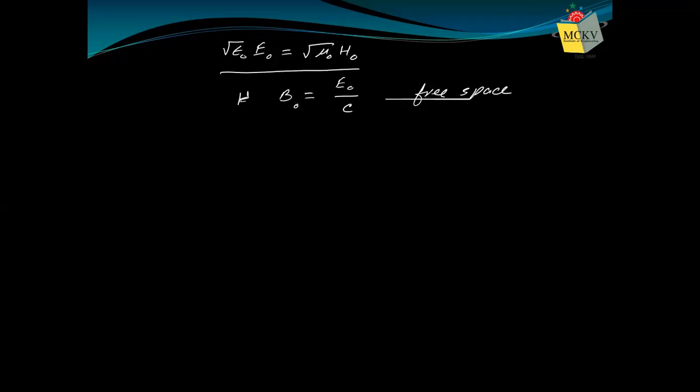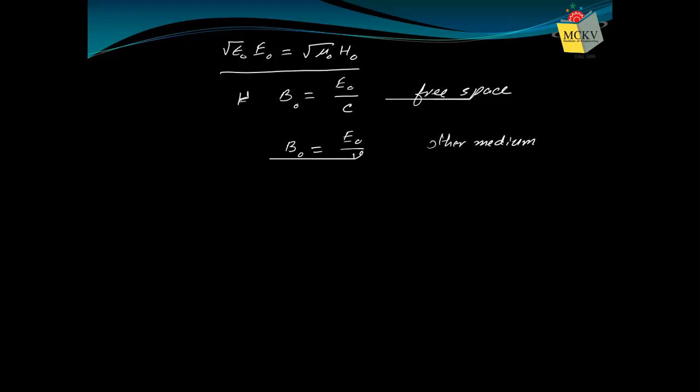Now, if you go beyond free space, suppose the electromagnetic wave is propagating through a medium. Suppose X-ray is penetrating our muscles. Then it's not free space, and its velocity will not be C. The velocity will be reduced. Say the velocity is now V. So for any other medium, instead of C, we'll write V. We can just write B naught equal to E naught by V, where V is the velocity of that electromagnetic wave in that medium.